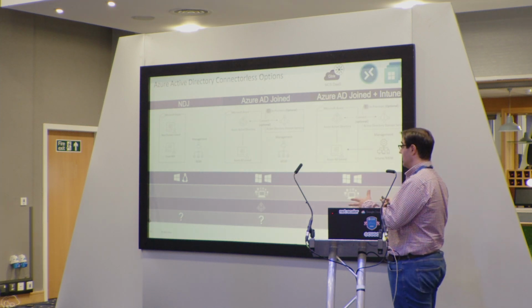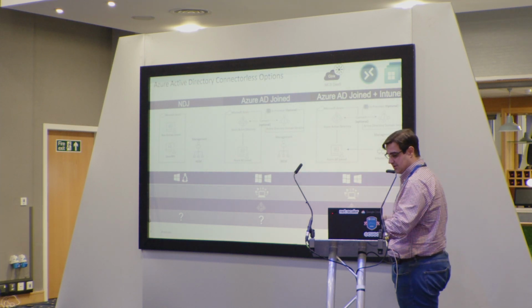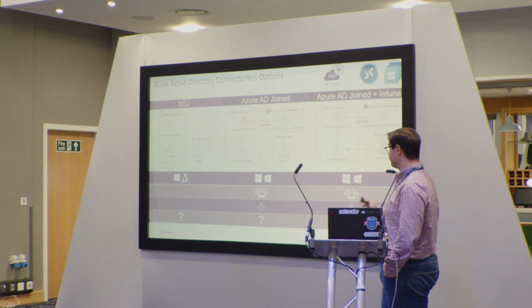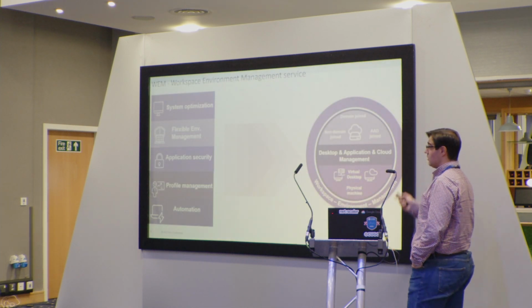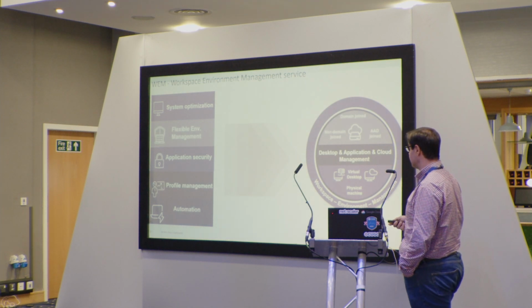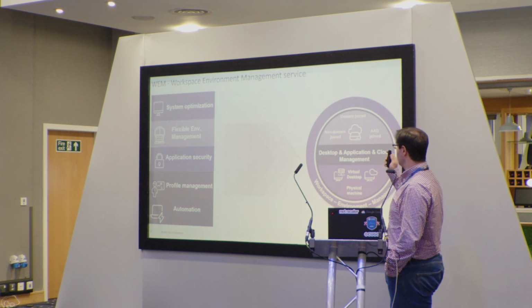So that means that in a non-domain join machine, I can deploy these GPO policies, user policies, to manage the machines remotely. And this is the workspace environment management service. It's included usually in all the cloud licenses. There is no additional cost for this. And you can manage domain join and non-domain join machines.